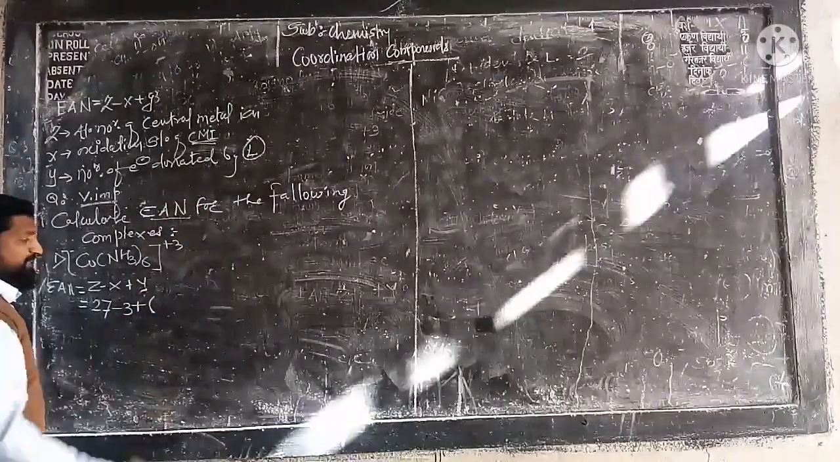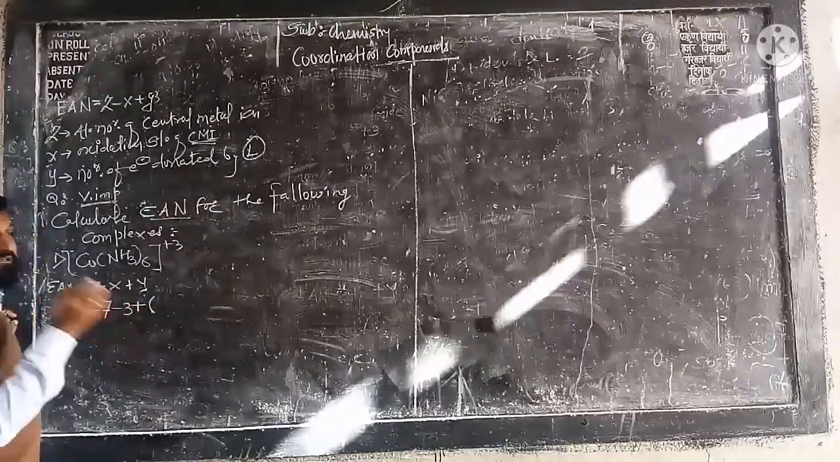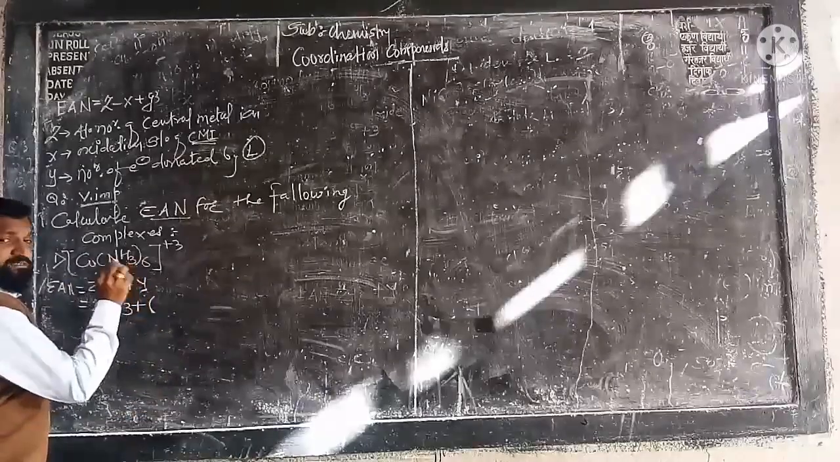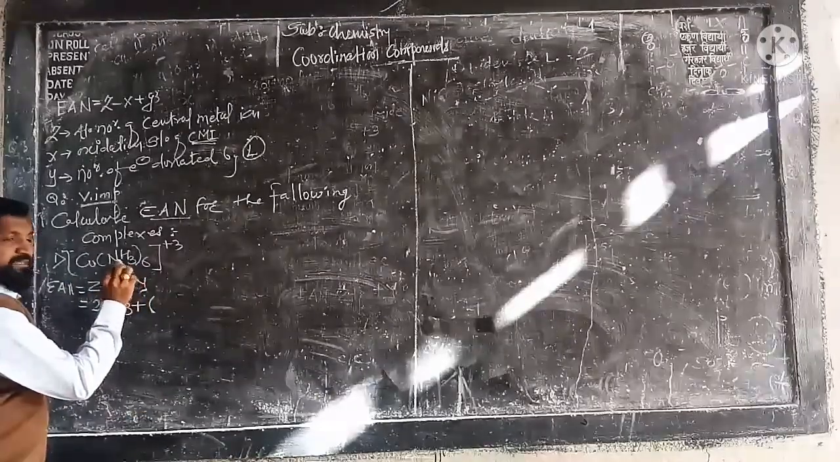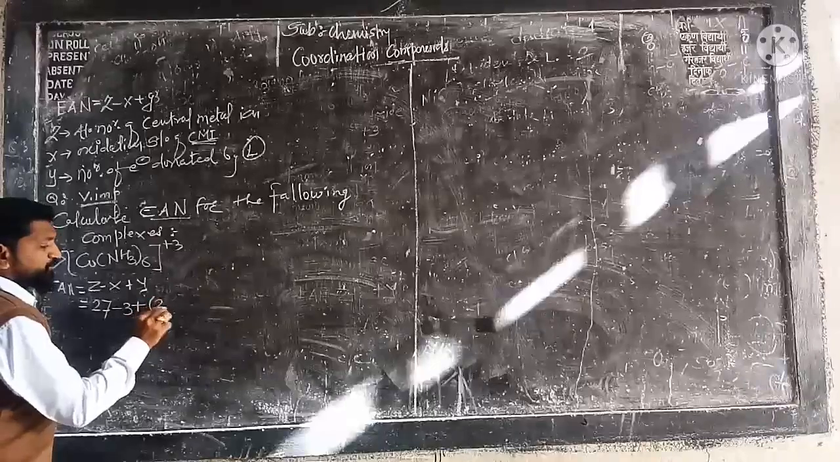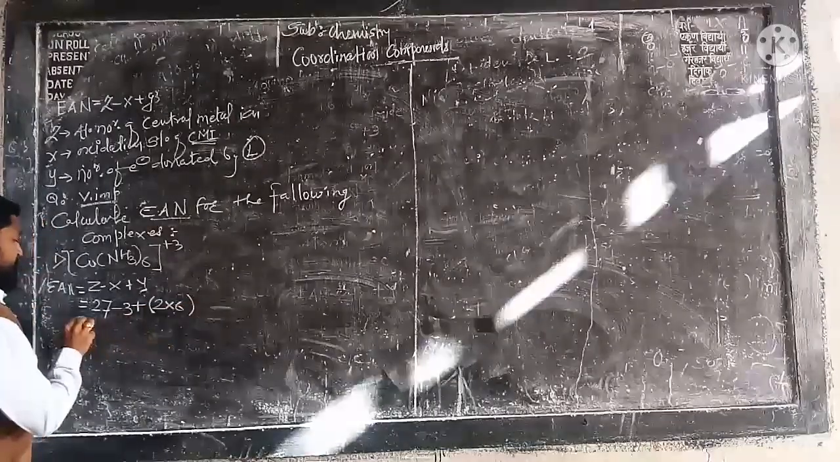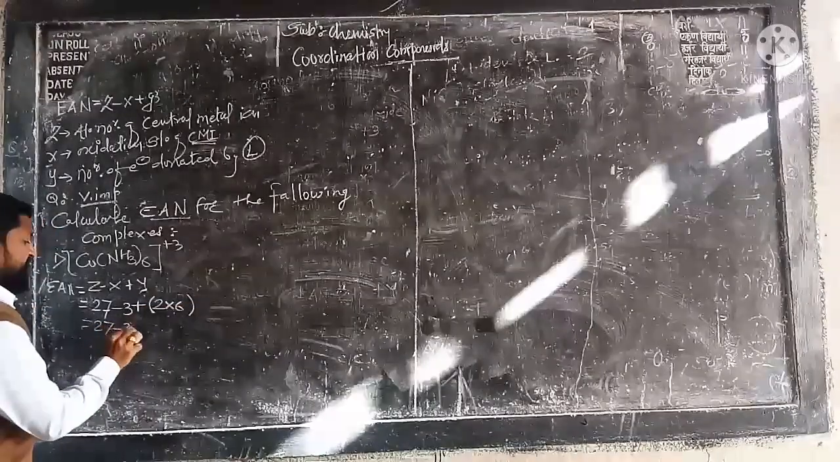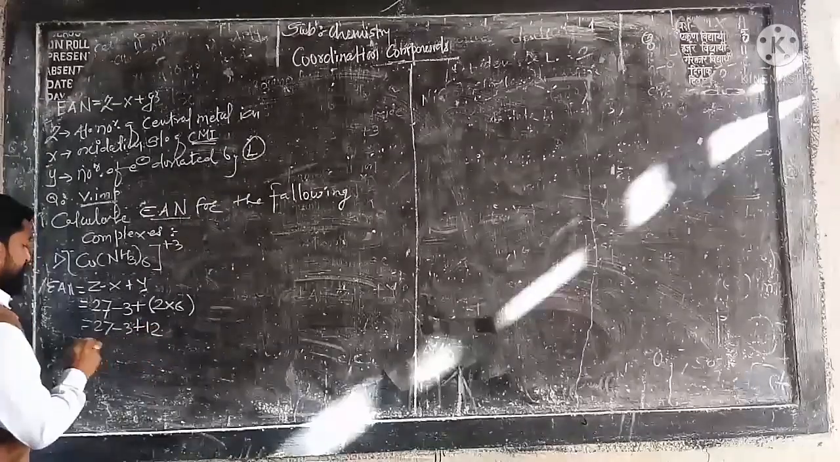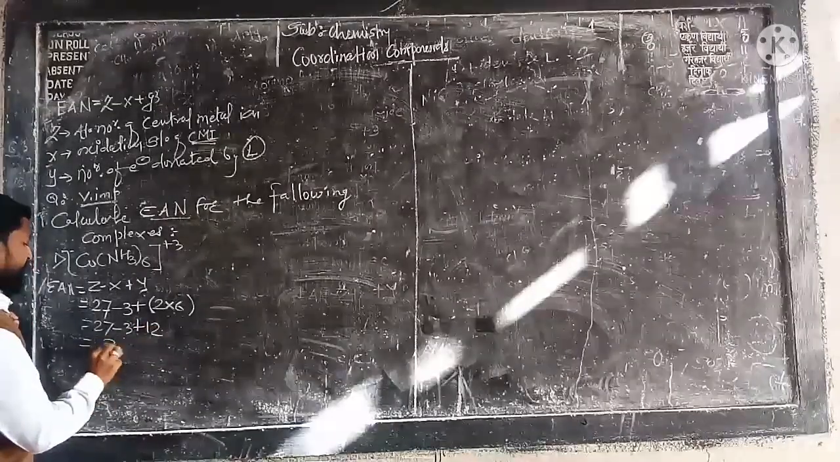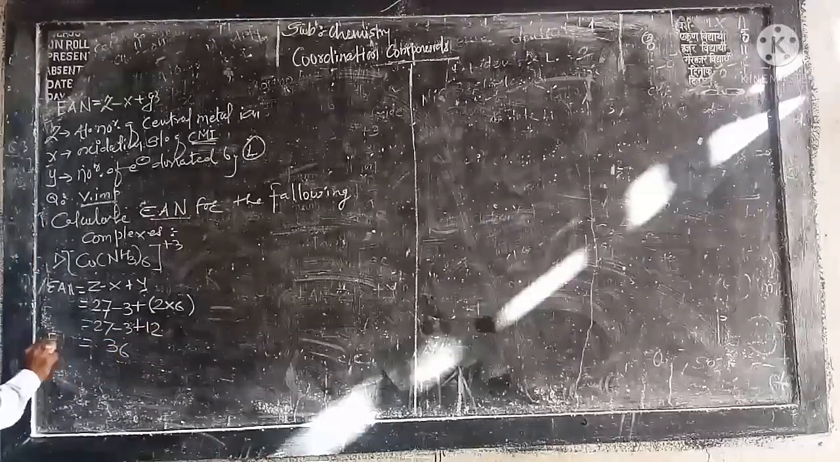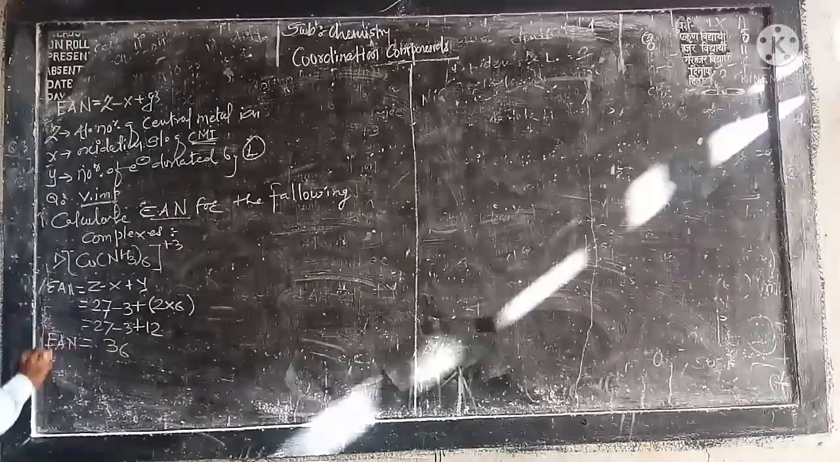Y is the total number of electrons donated by the ligand. So each monodentate, bidentate or tridentate ligand, you have to decide. Now ammonia is the monodentate ligand. Therefore it will be 2 into 6. So what happened? 27 minus 3 plus 12. So finally we will get here how many? 36. So effective atomic number is found to be 36.